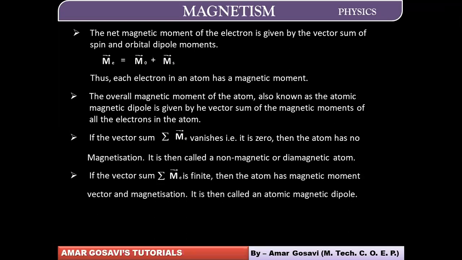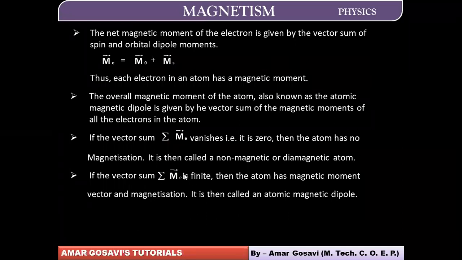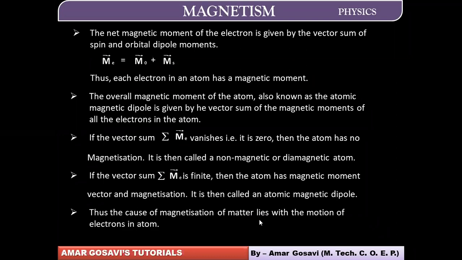Now if the vector sum is finite and does not vanish, when can that happen? When the nullification is not complete. There would be some residual effect remaining. In that case, the resultant magnetic dipole moment will be finite, and then we can say the atomic magnetic moment will have some value. It has some magnetic dipole. Such a material we will call a magnetic material, and therefore we can say the cause of magnetization of matter lies with the motion of electrons in the atom. Please make a note of it. Very important.